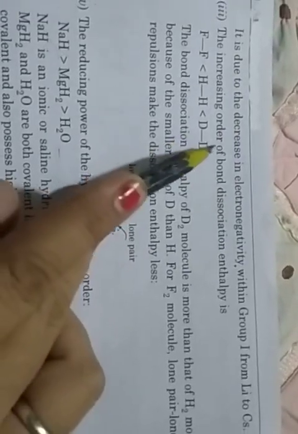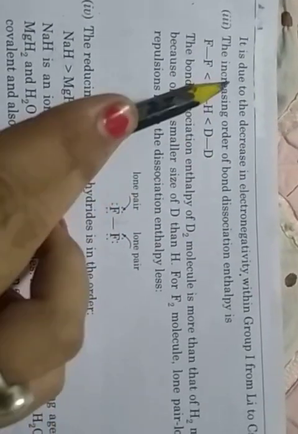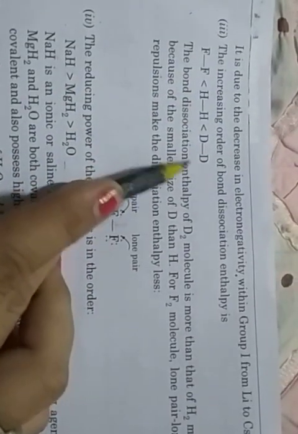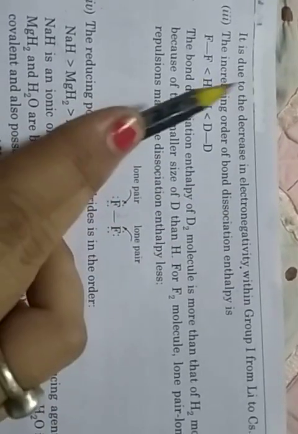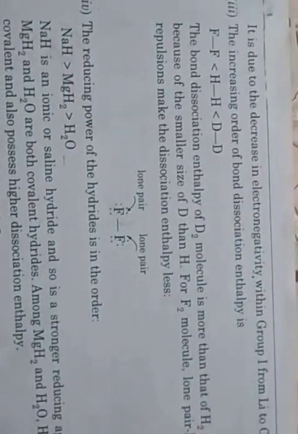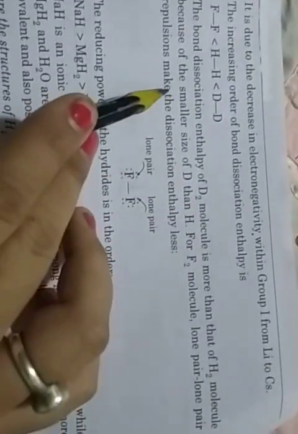Then third, the increasing order of bond dissociation enthalpy. Here fluorine, hydrogen and deuterium are given. The bond dissociation enthalpy of the deuterium molecule is more than hydrogen and fluorine. So the sequence is deuterium high, then hydrogen and then fluorine, because of the smaller size of deuterium than hydrogen.